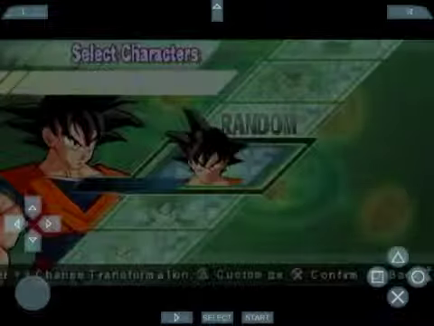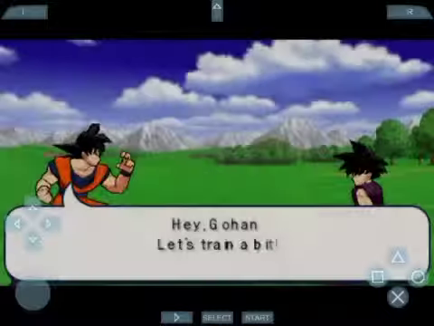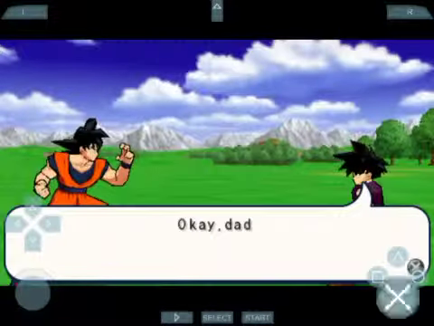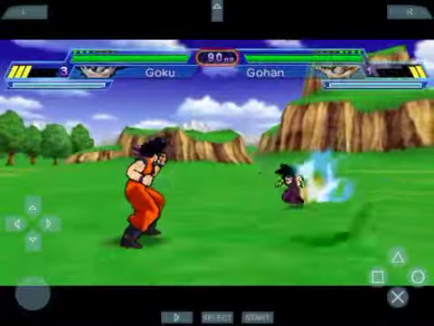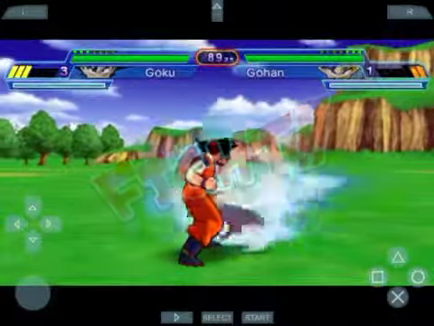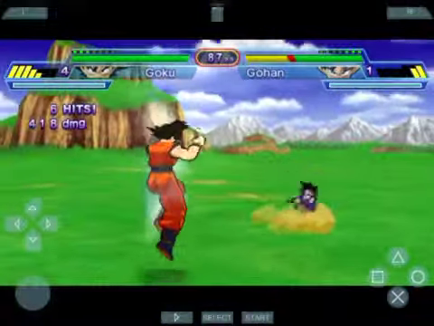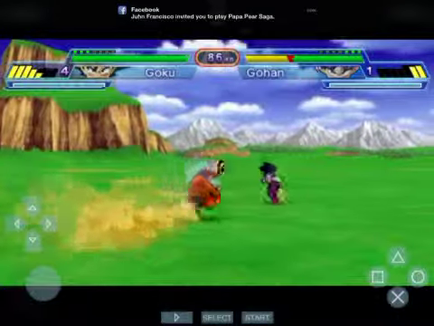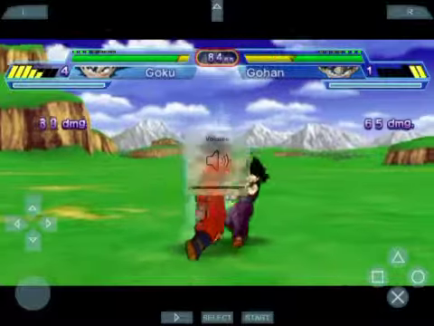To make sure it's working. You can see it doesn't have sound, but this game is working. Wait. Yo, fight. What the heck? You can see it's working. Sometimes it will lag, but some games will not lag.